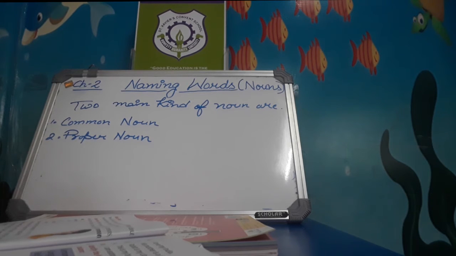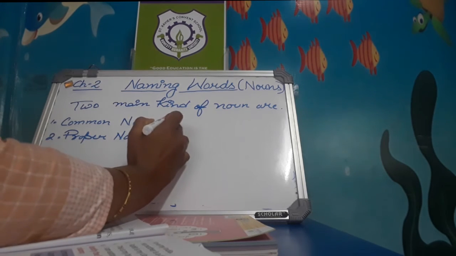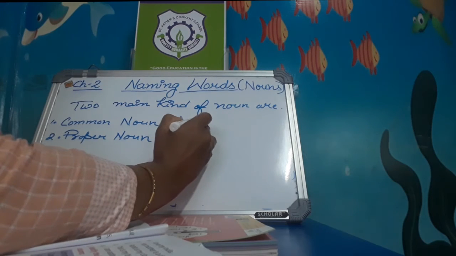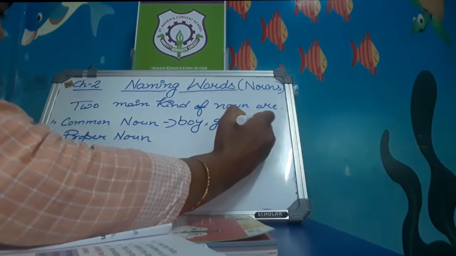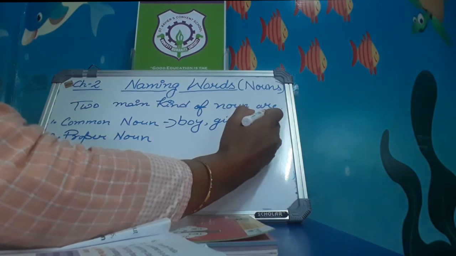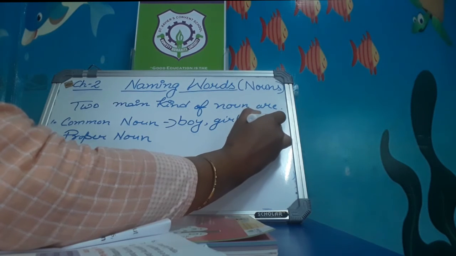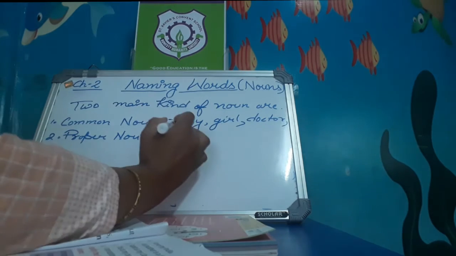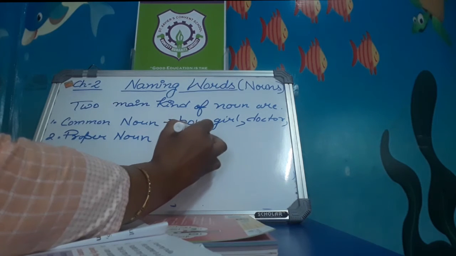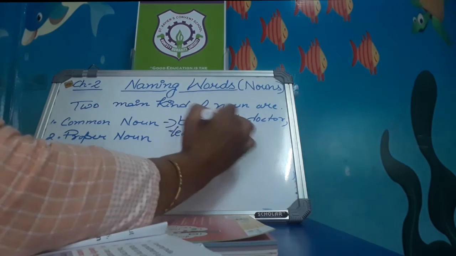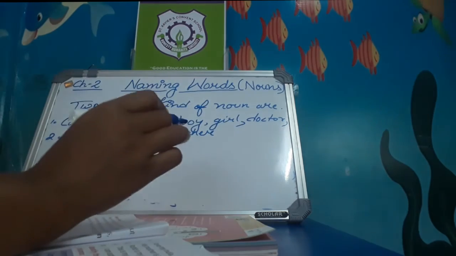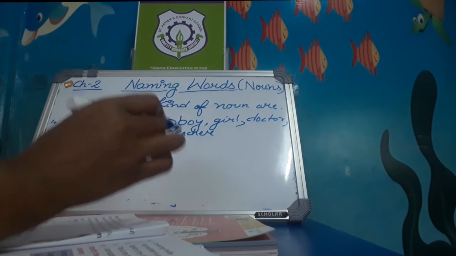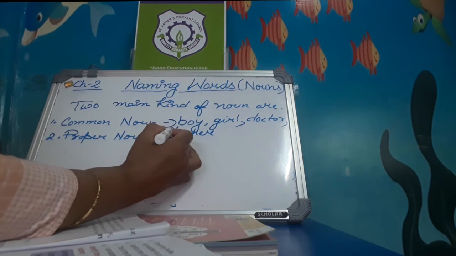Common nouns do not begin with capital letters. If we are talking about any boy, girl, doctor, we are not talking about any particular doctor here. Doctor and teacher, these are common nouns. And common nouns always start with a small letter.